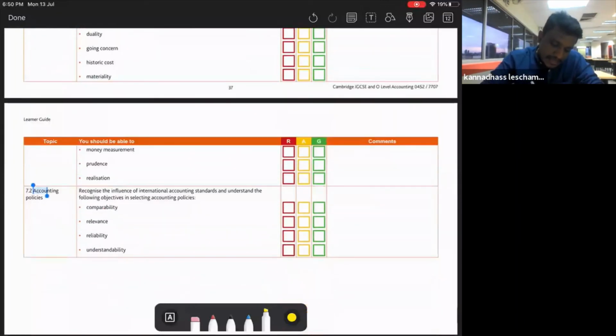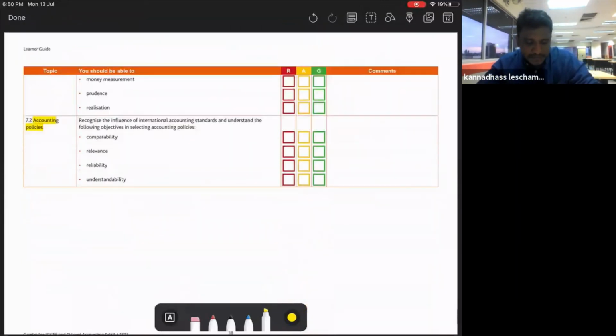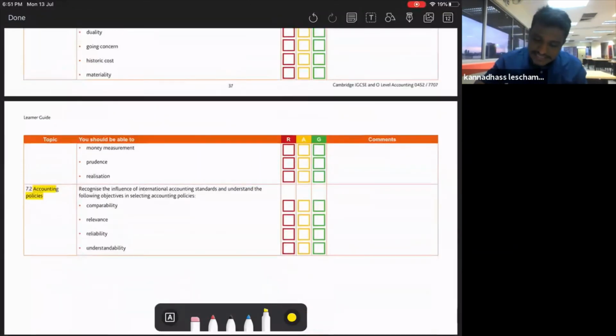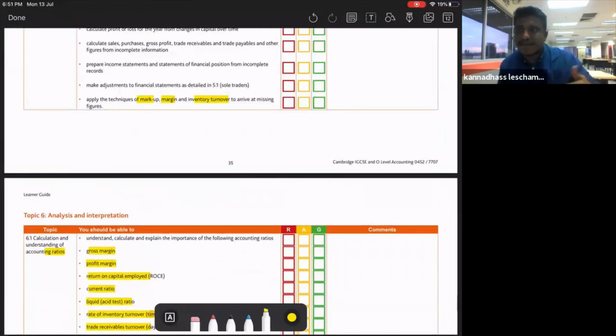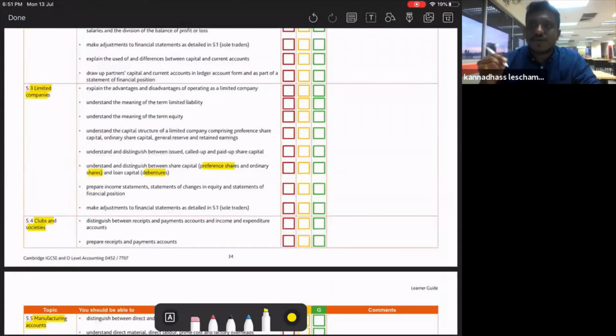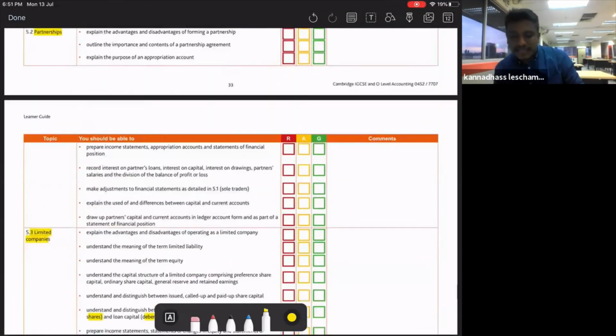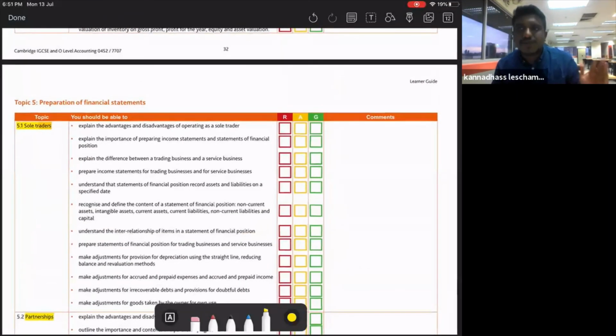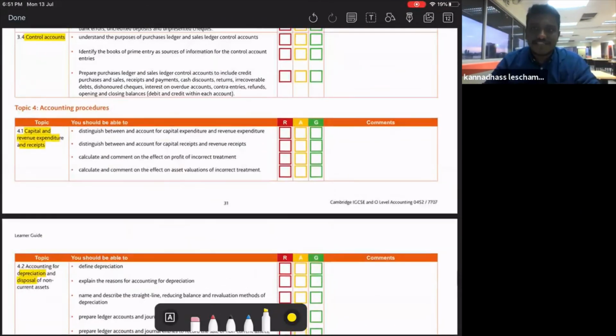Okay. Last one will be accounting policies. Accounting policies, we have 4 accounting policies: comparability, relevance, reliability, and understandability. Okay, these are the 4 accounting policies that you need to know. Okay, so this is the checklist. So you go through one by one. I will print out this, I will give it to you. Okay, you print out one by one, and then you need to know which one you know, which one you don't know. So after you tick everything, then roughly you have an idea what are the topics that you don't know, you need to revise. What are the topics that you're confident, so you can skip the topic first. We focus on the topic that you don't know, which is the red color.